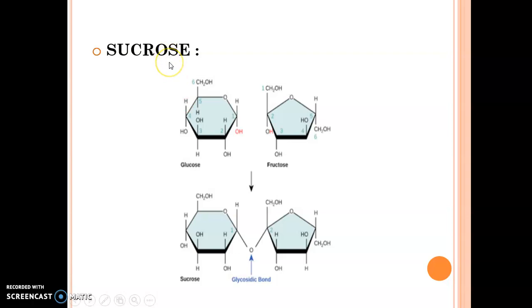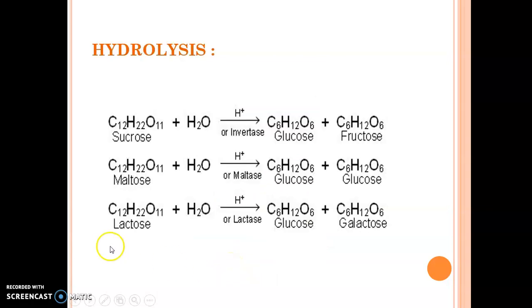Similarly, sucrose, table sugar, is formed of glucose and fructose. These two are joined with each other via a glycosidic bond, and if sucrose is broken, it will split into glucose and fructose in our body. So sucrose is a disaccharide, and this is a sugar molecule of sucrose.